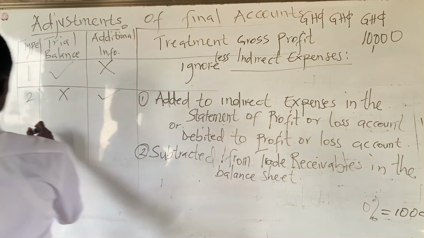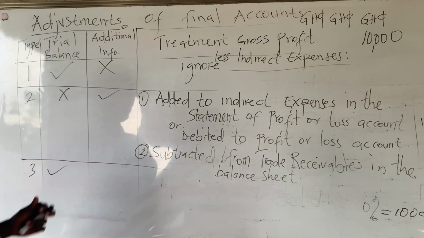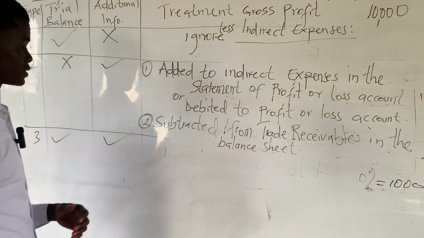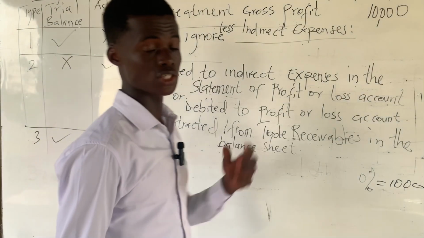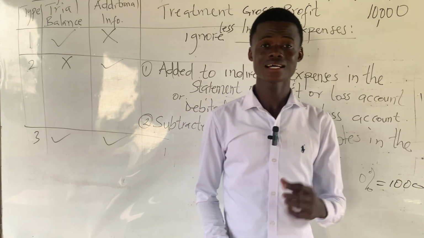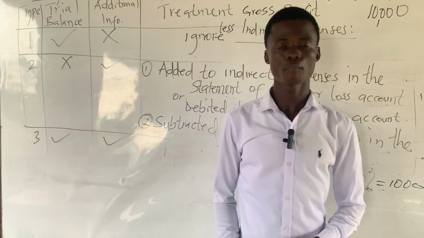And the type 3 is when there is provision for doubtful debt in the trial balance as well as the additional information. So as we said, the provision for doubtful debt that's on the trial balance represents the previous year provision, and is only there for comparison.